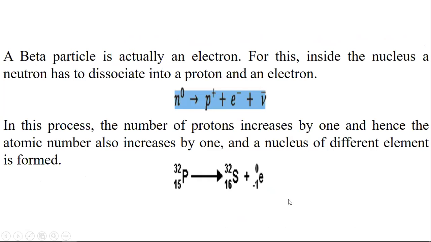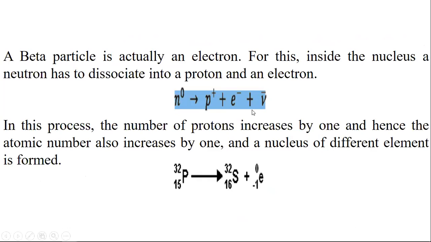A beta particle is actually an electron. For this, inside the nucleus a neutron has to dissociate into a proton and an electron. This is the basics of emitting beta particle. And here from a neutron we have a proton and an electron, and an antineutrino is also released from this.